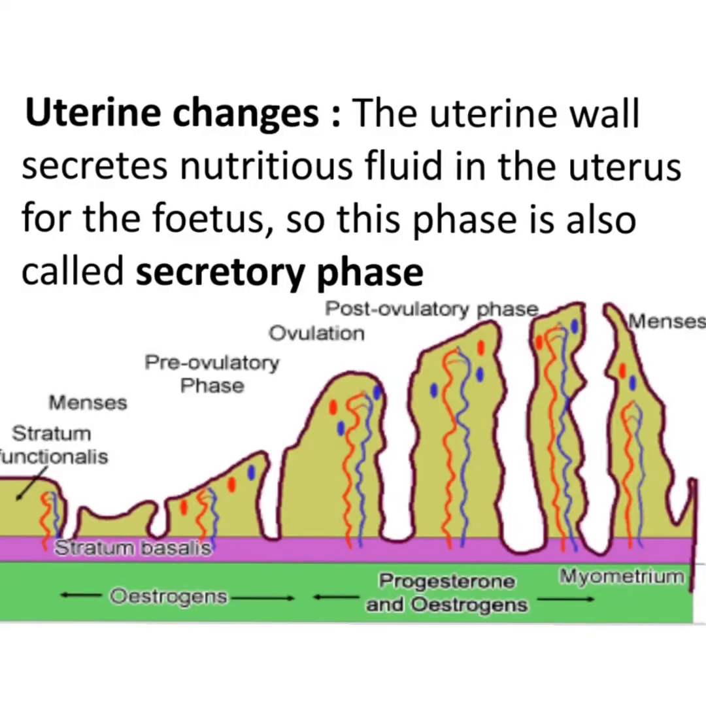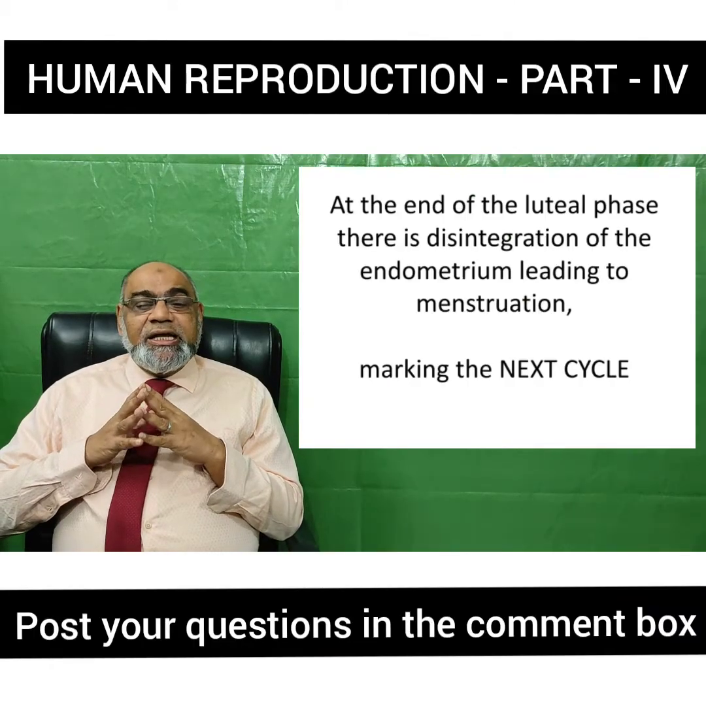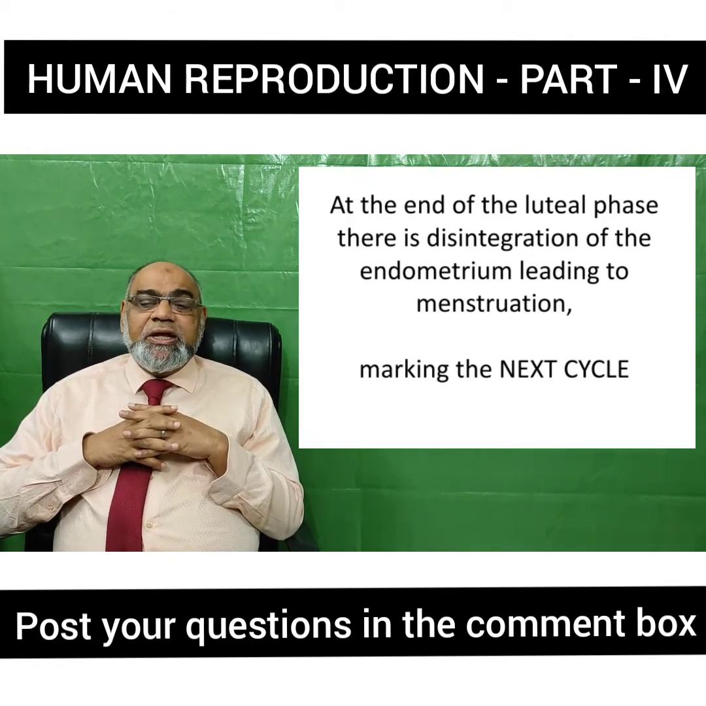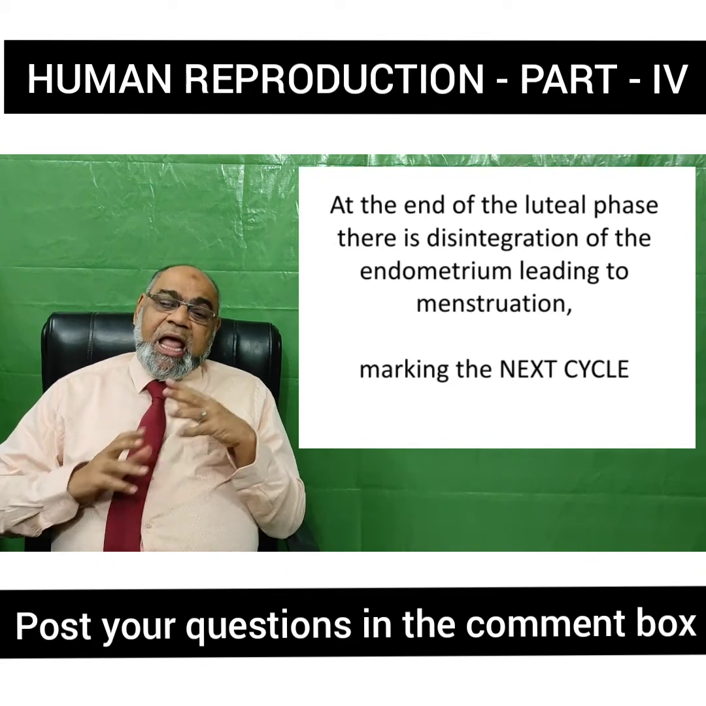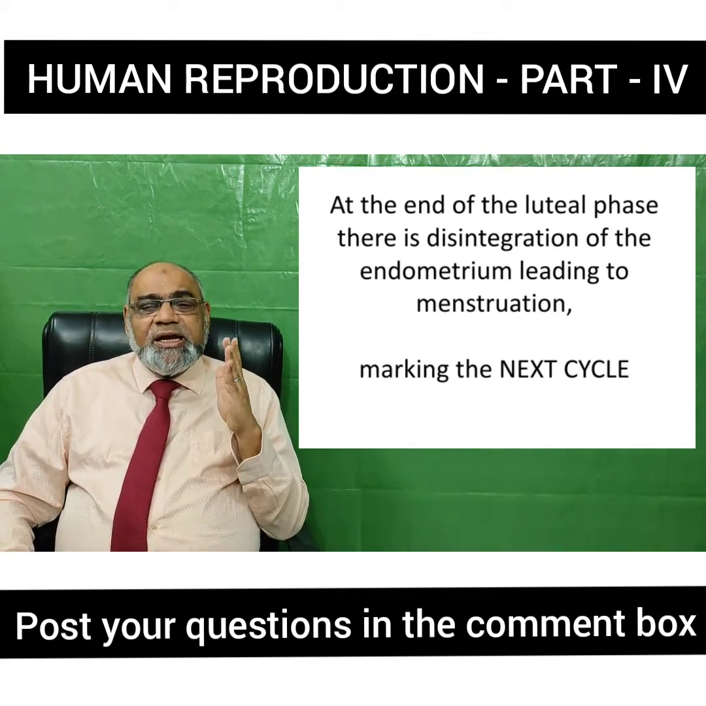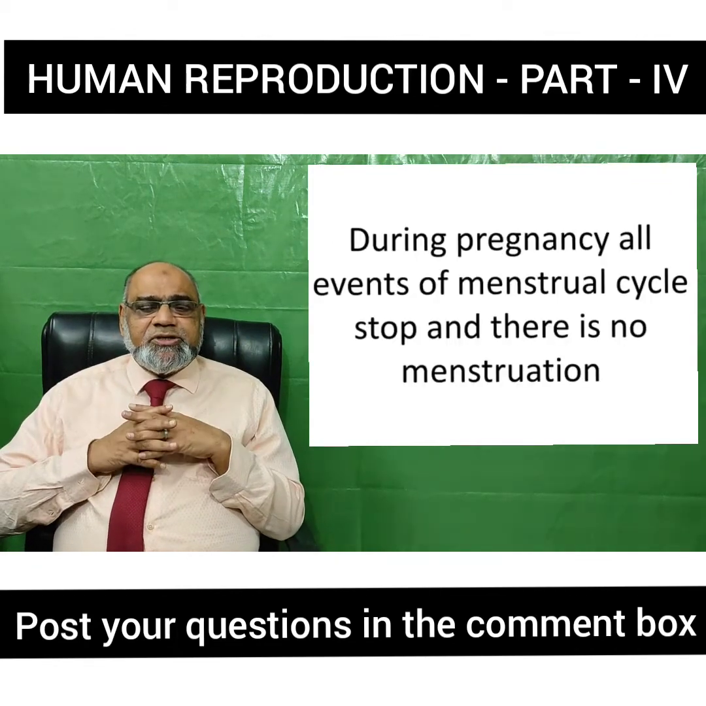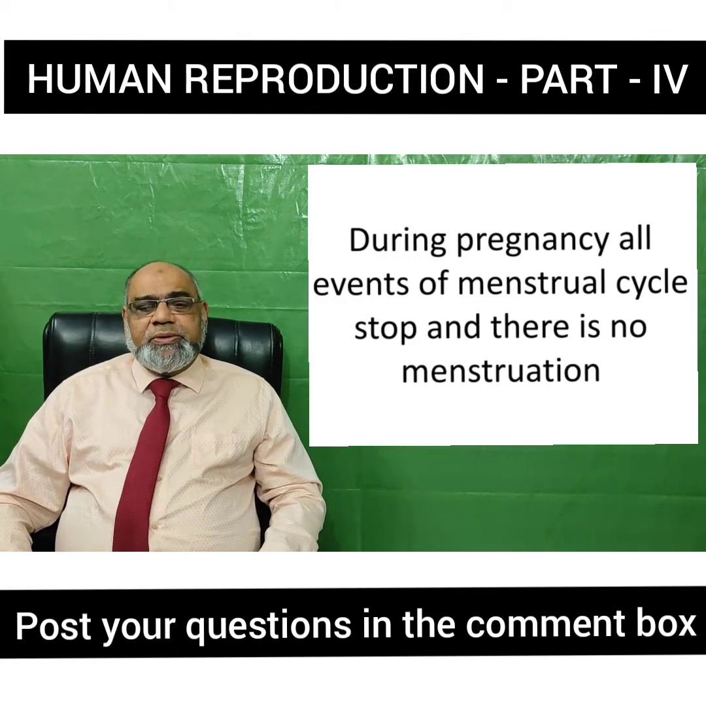Now, what are the uterine changes that occur? The uterine wall secretes a lot of nutritious fluid in the uterus for the fetus, so this phase is called the secretory phase. At the end of the luteal phase, there is disintegration of the endometrium, that is separation of the endometrium from the uterus, leading to menstruation, and this starts the next cycle. During pregnancy, all the events of the menstrual cycle stop and there is no menstruation.